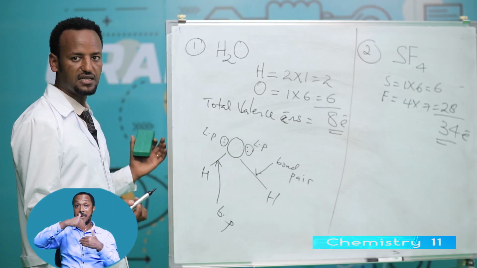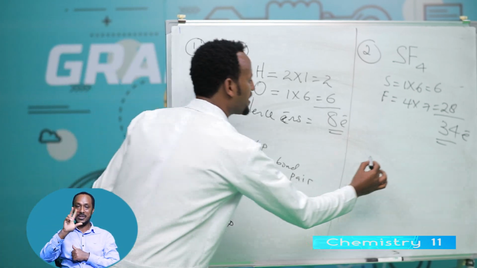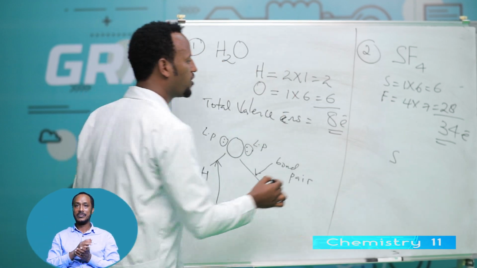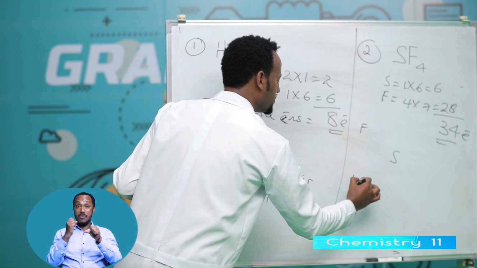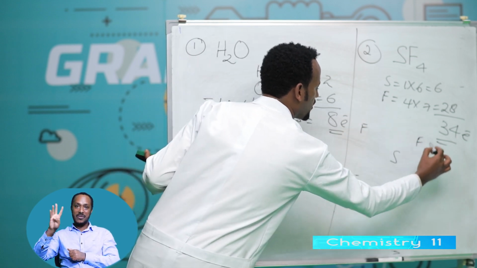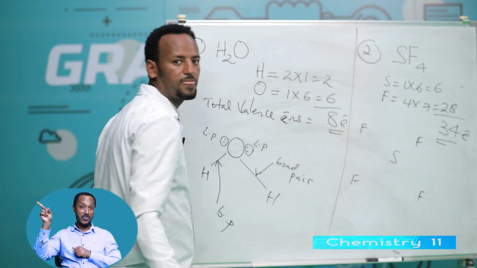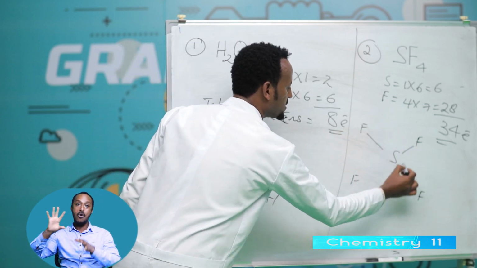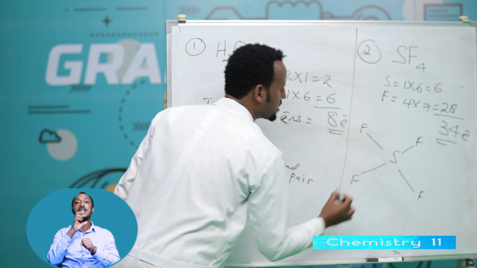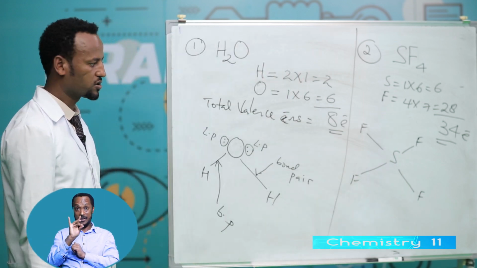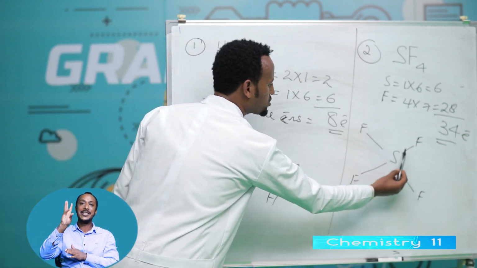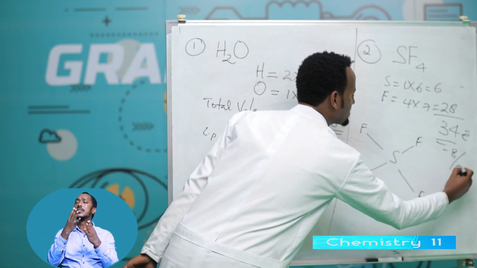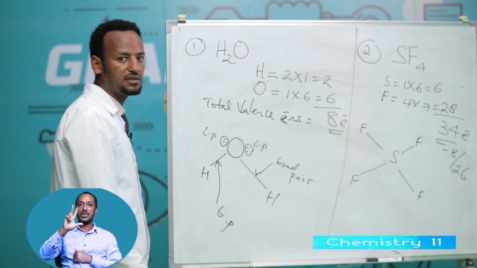Now, what is the central atom? Sulfur. Sulfur is central atom. How many surrounding atom? 4. 1, 2, 3, 4. Therefore, first form a bond. 1, 2, 3, 4. How many bonds are formed? 4. Therefore, 4 bonds means 8 electrons. 34 minus 8. The remaining electron is 26.